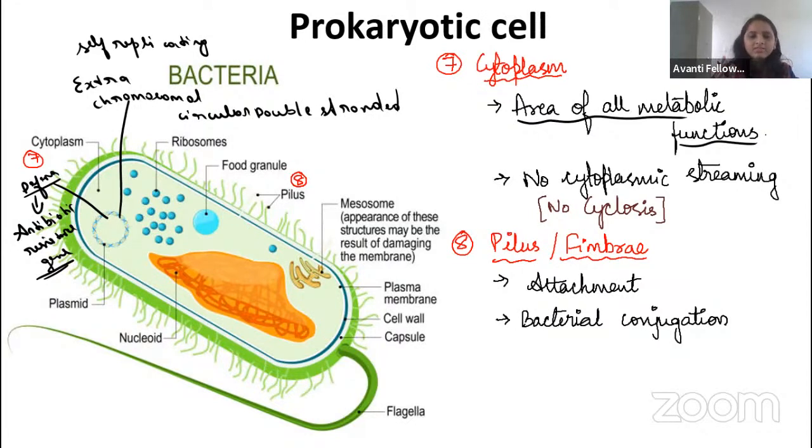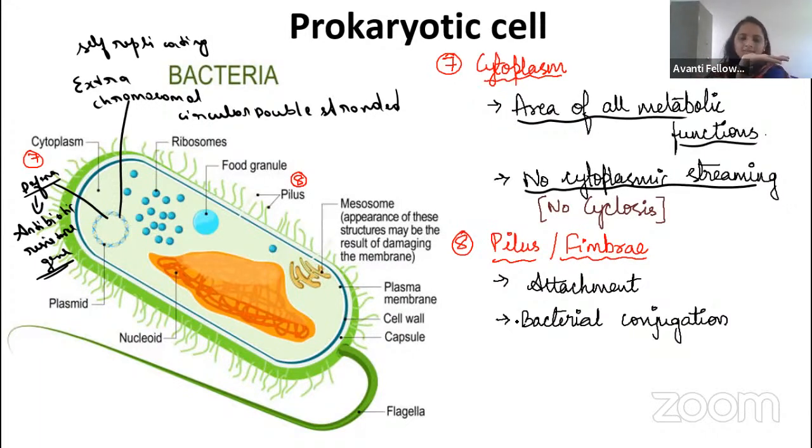So all these things will take place in the prokaryote, that is in the cytoplasm. Okay, guys? Metabolic functions will take place in the cytoplasm. Then in the bacteria, we can't see any type of cytoplasmic streaming. What do you mean by cytoplasmic streaming? For example, if you take amoeba. In amoeba, cytoplasmic streaming is there. How it will happen, I will tell you.